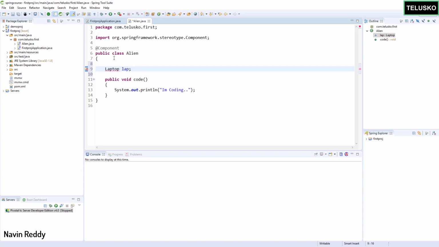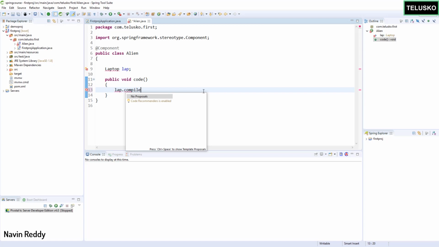I just want to create an object of Laptop if you want to make it work. And here, instead of saying I'm coding, I can simply say lap.compile. Of course, when you code, you have to compile your code as well. So I will say compile. Now, what is wrong with this code?